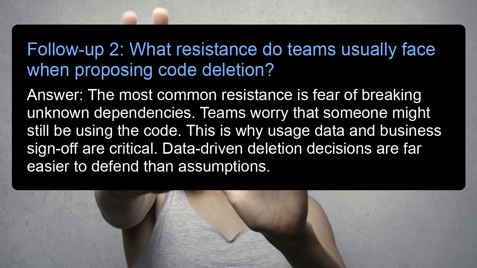Follow-up 2. What resistance do teams usually face when proposing code deletion? Answer: the most common resistance is fear of breaking unknown dependencies. Teams worry that someone might still be using the code. This is why usage data and business sign-off are critical. Data-driven deletion decisions are far easier to defend than assumptions.